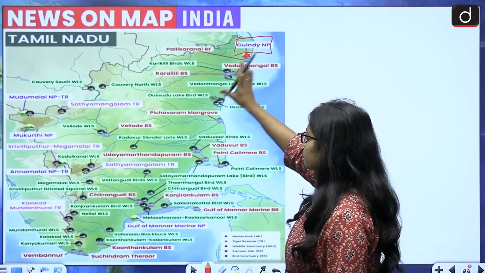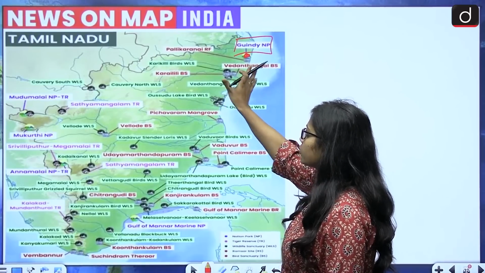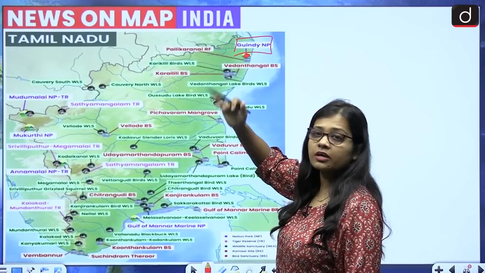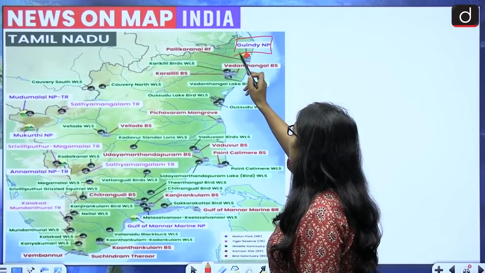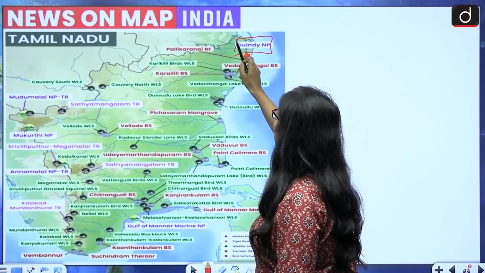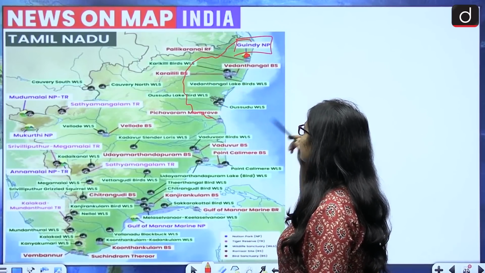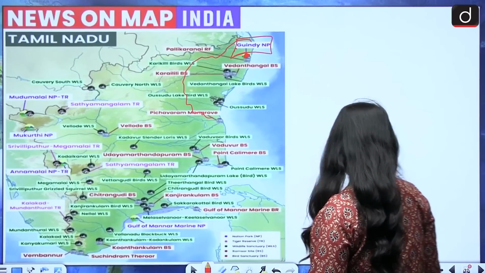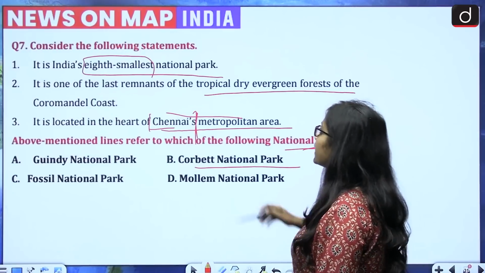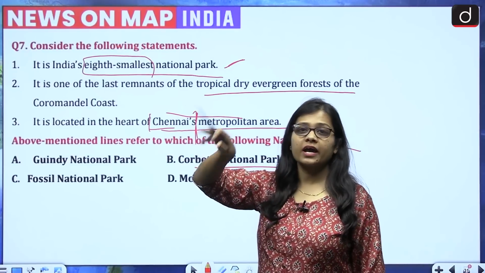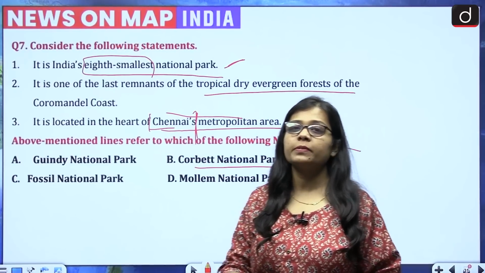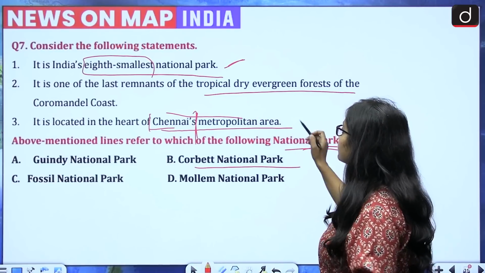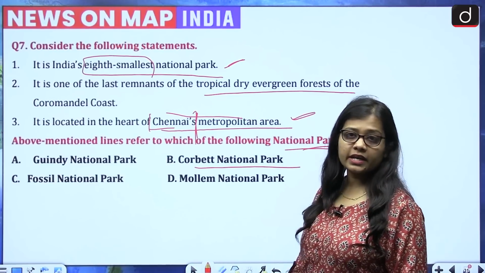Chennai is basically situated in northern Tamil Nadu, and the metropolitan area of Chennai lies like this, and on the northern side of it lies the Guindy National Park, and it is the 8th smallest national park. One of the reasons for it being the 8th smallest is that it is situated completely within a city's metropolitan area.